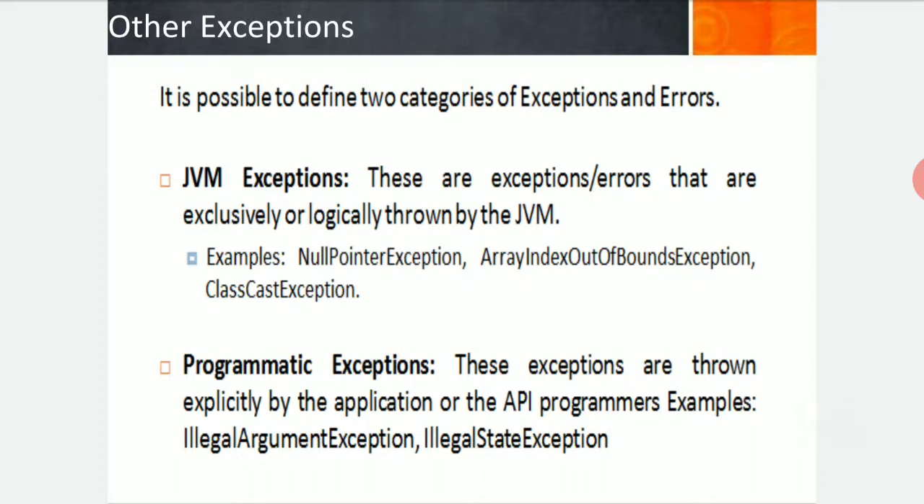Now, other exceptions. What are the other exceptions? There are two possibilities now. JVM exceptions. JVM is nothing but Java Virtual Machine. These are exceptions or errors that are thrown by the JVM. There may be an example we have provided here: it may be a null pointer exception, an array index out of bound exception, or a class cast exception.